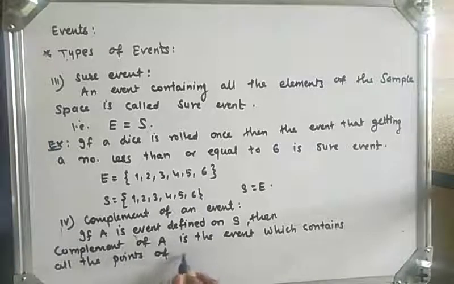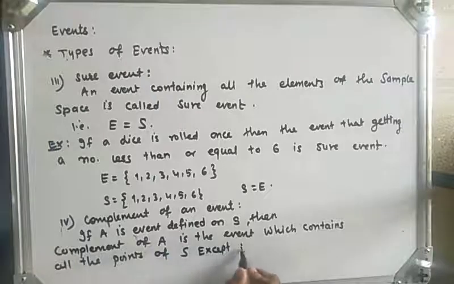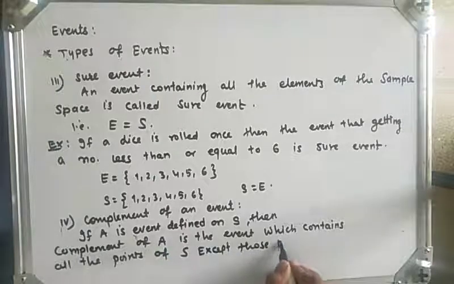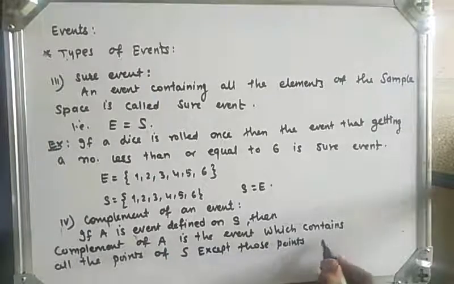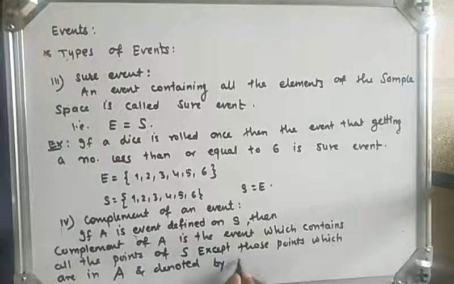of S, except those points which are in set A. So this is the definition of the complement of A, and it is denoted by A complement.